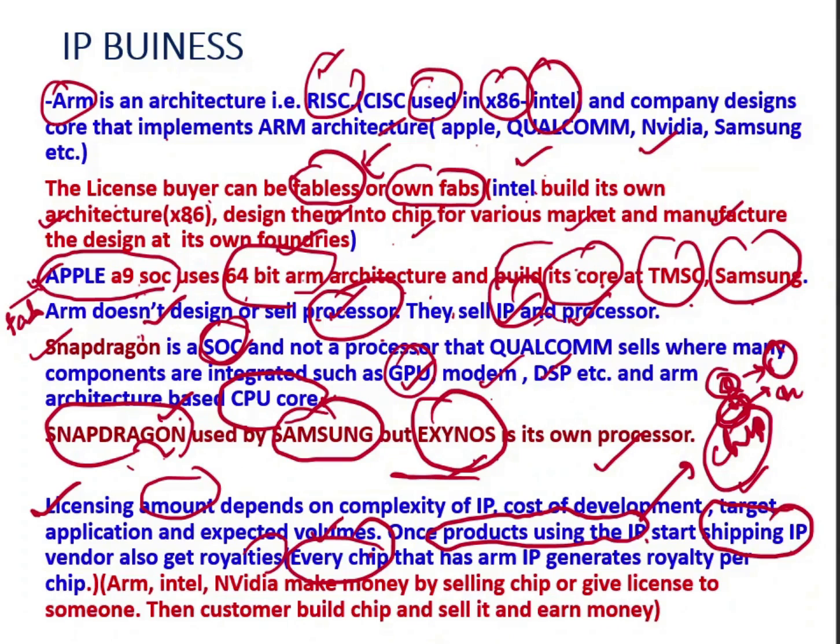So these are ARM, Intel, Nvidia. They make money by selling chips or giving licenses. They either sell chips, which are hardware, and make money, or they give a license to someone, then the customer builds the chip and sells it and they earn money. Okay.